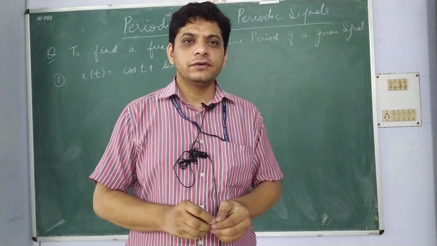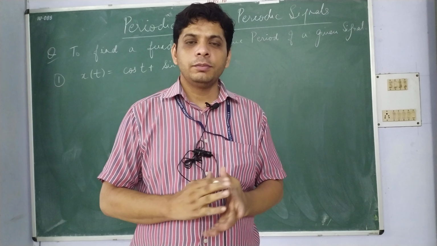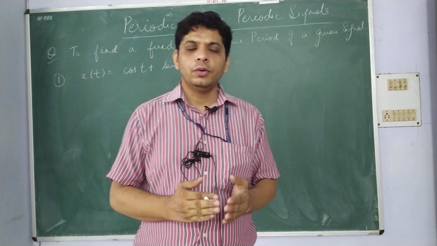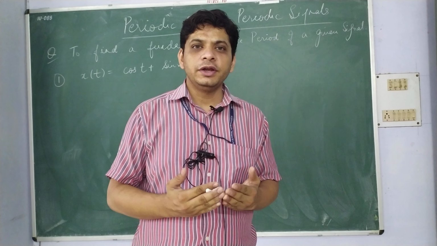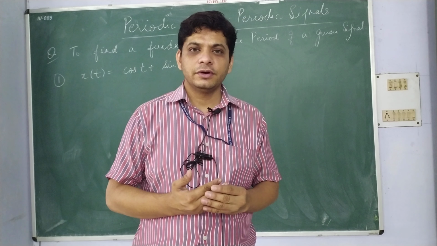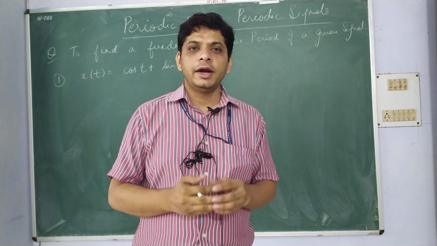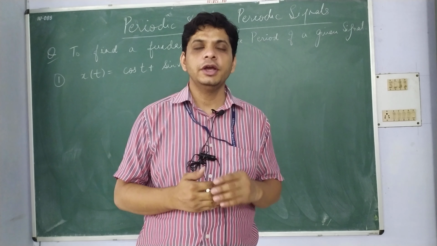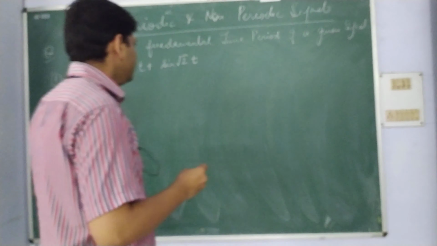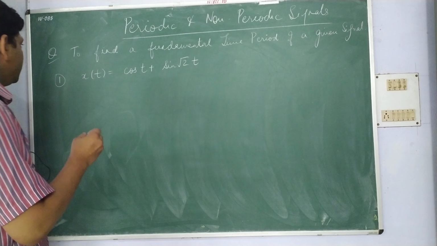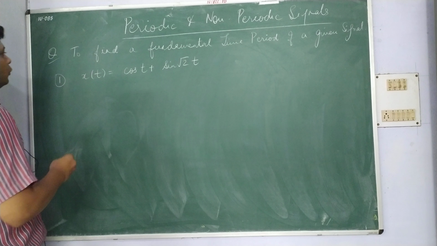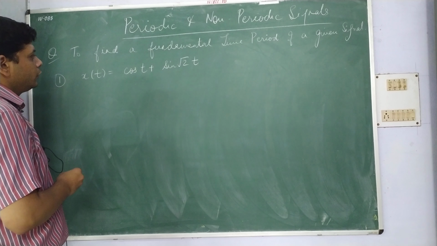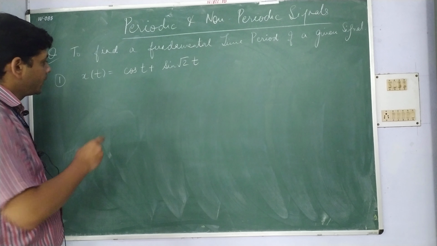Today we are going to discuss periodic and non-periodic signals, and how the periodicity of a signal can be discussed or proved, and how to find the fundamental time period of a given signal. Let us take an example. Here we have a very important example, x(t) = cos t + sin root 2 t.